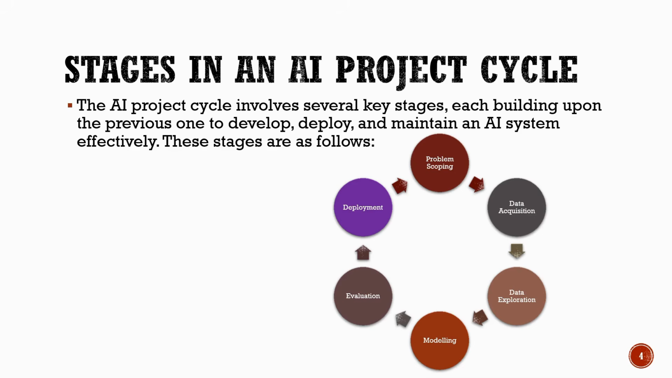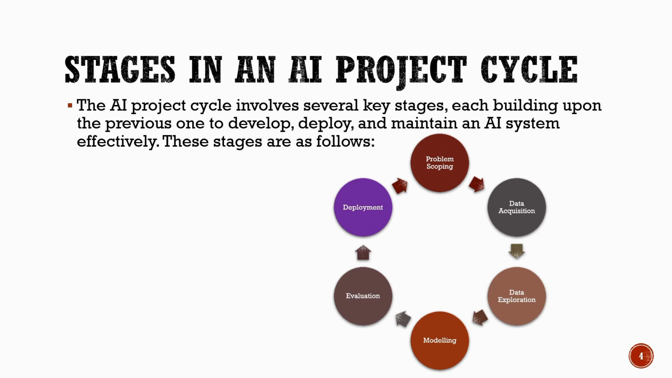Stages in an AI project cycle. The AI project cycle consists of several important stages. Each stage builds on the previous one to develop, deploy, and maintain an AI system effectively. Let us understand these stages one by one. The first stage is problem scoping, where we clearly define the problem we want to solve. Next is data acquisition, where we collect relevant data needed for the solution. After that comes data exploration, where we analyze and understand the collected data.